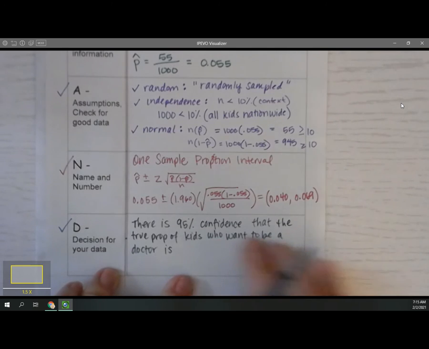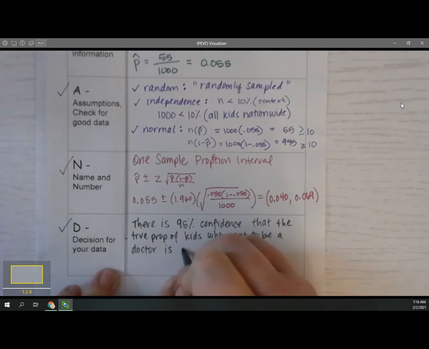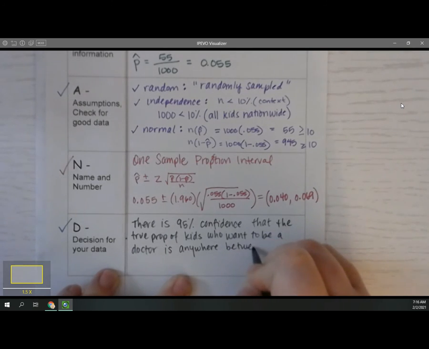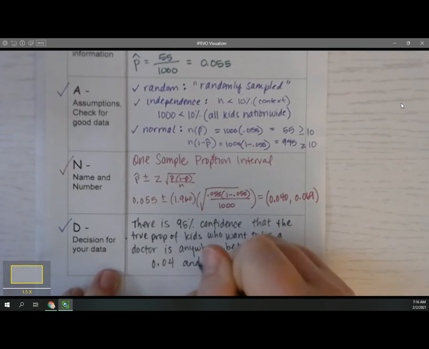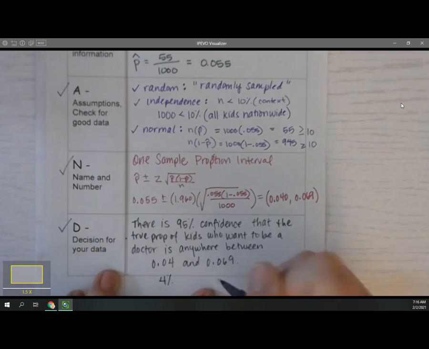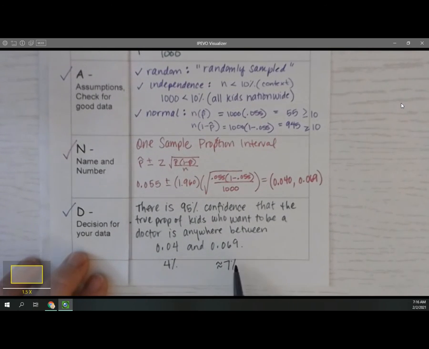So we want to know that we are 95% confident that of all of the kids surveyed nationwide that want to be a doctor is anywhere between the numbers 0.04 and 0.069. So this is 4% to approximately 7%. So if we were to survey all of the kids nationwide, 4 to 7% would want to be a doctor, and we have 95% confidence of that happening.